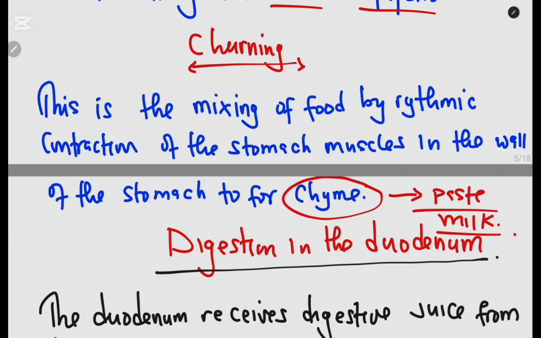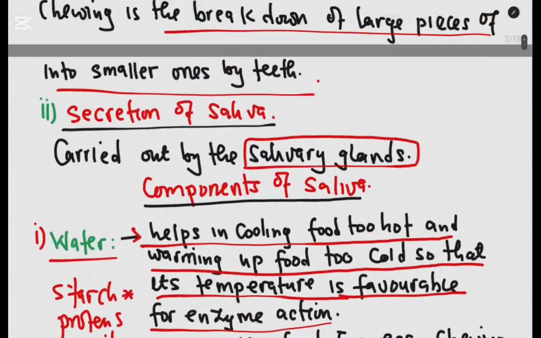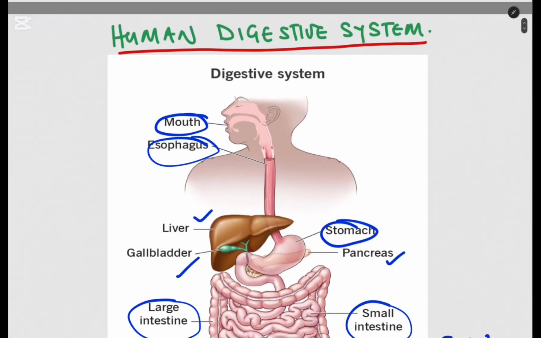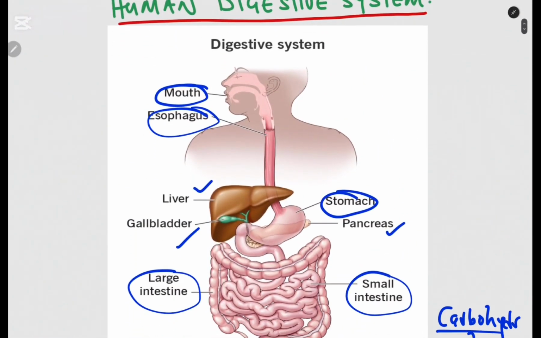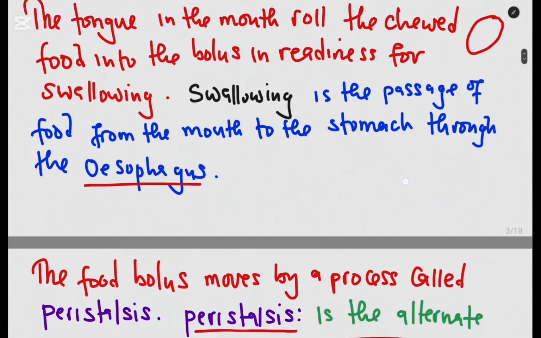Then the chyme is now taken to the duodenum, which is the next portion of the digestive system. So the duodenum is just after the stomach. So if I were to go back to the diagram for the digestive system, the outlet part of the stomach is here. So this portion here, that is where you find the duodenum. Okay, so the chyme is now taken to the duodenum.